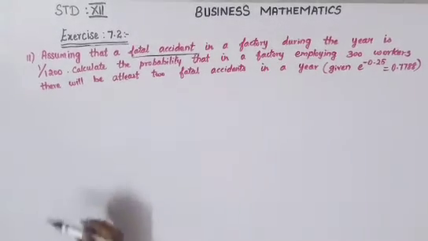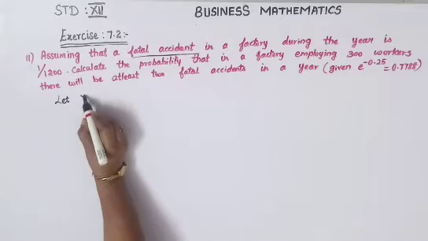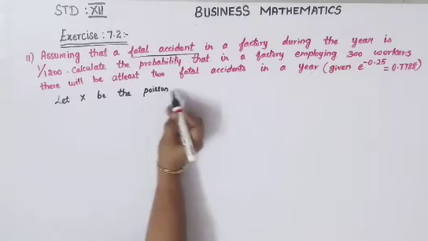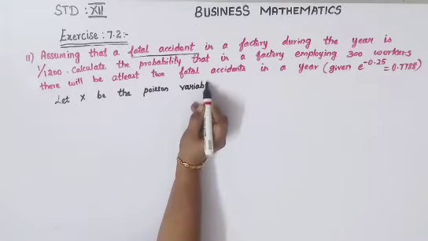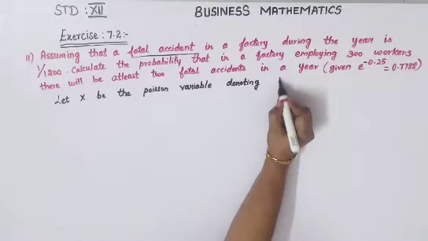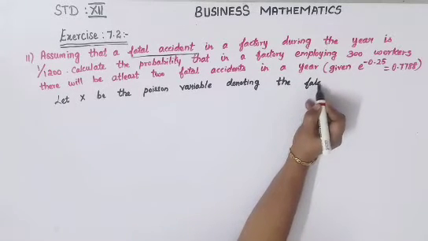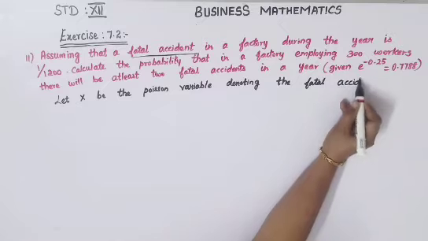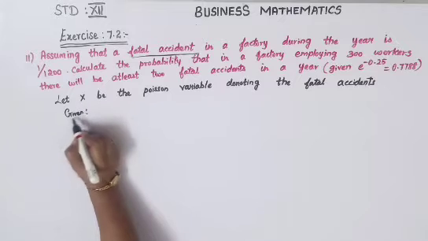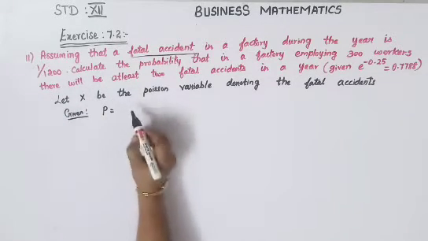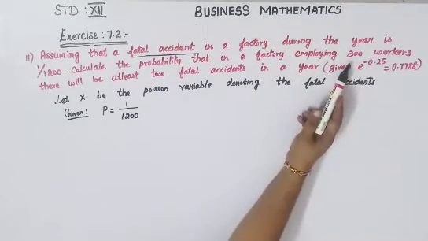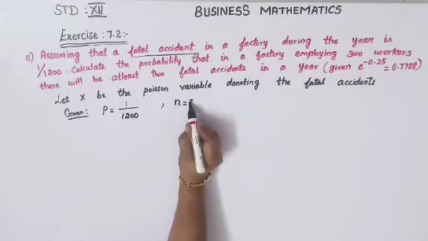So let x be the Poisson variable denoting the fatal accidents. So given p is equal to 1 divided by 1200. Now n is, they have given you 300 workers. We can declare n is equal to 300.